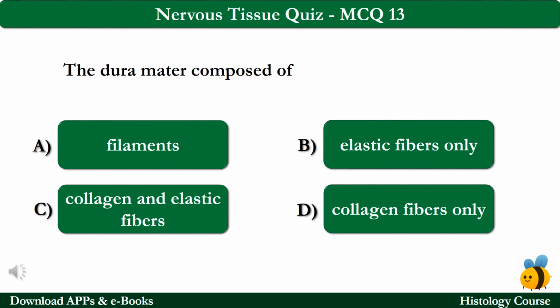MCQ number 13. The dura mater is composed of option A filament, option B elastic fibers only, option C collagen and elastic fibers, option D collagen fibers only. The correct answer is option C, which is collagen and elastic fibers.